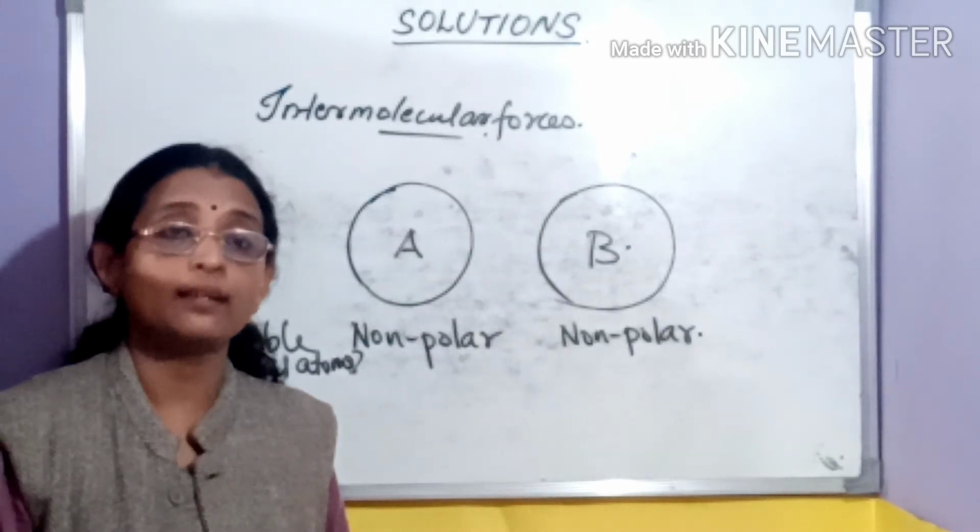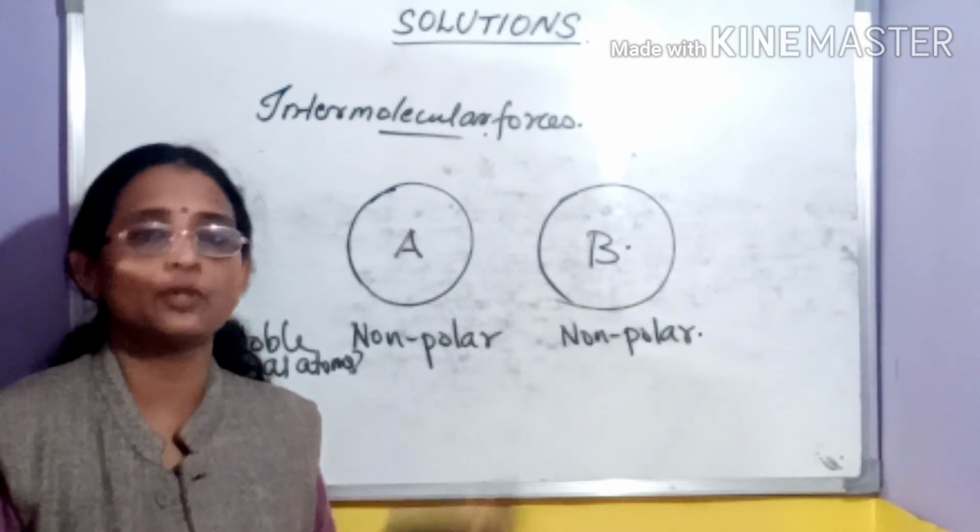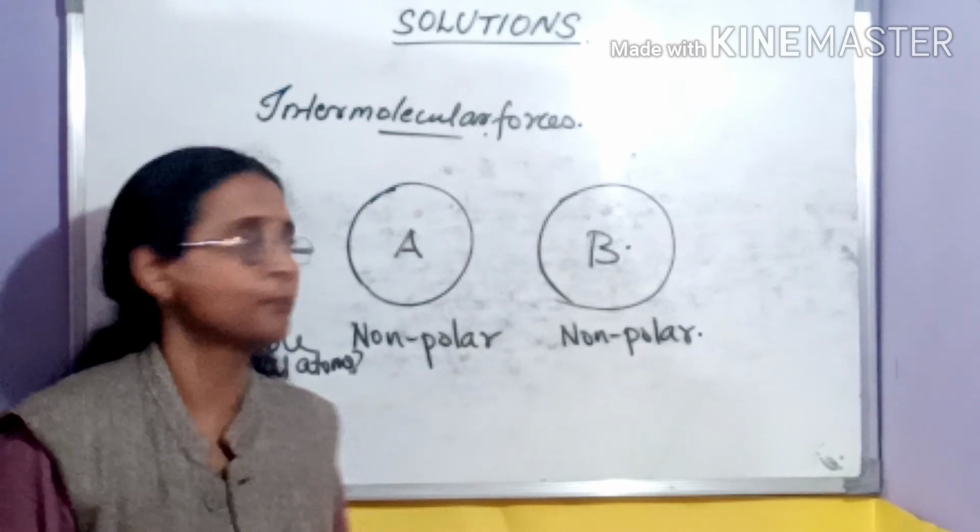The electron density is symmetrically distributed around the atom, and the polarity is zero.